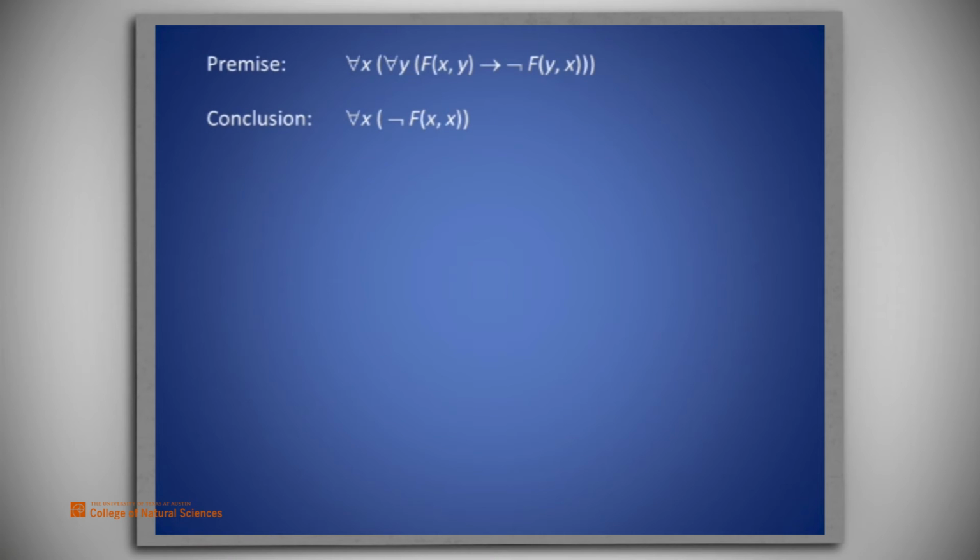So either F of x and y is false or F of y and x is false. This must be the case for every x and y, in particular when x and y are the same. If they are the same, F must be false. So our key to proving this is to instantiate x and y to the same symbol.